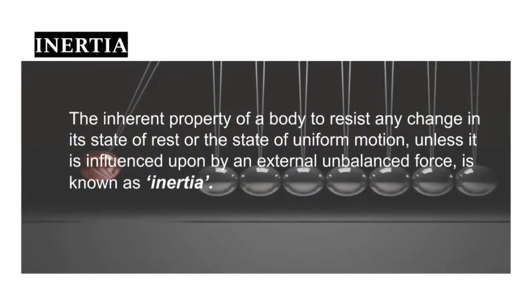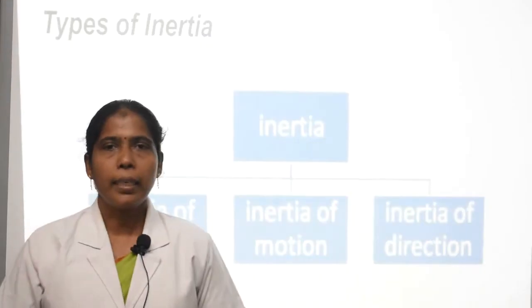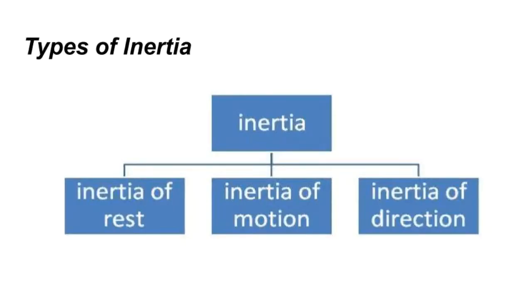Define inertia. The inherent property of a body to resist any change in its state of rest or the state of uniform motion unless it is influenced by an external unbalanced force is called inertia. There are three types of inertia. They are inertia of rest, inertia of motion, inertia of direction.